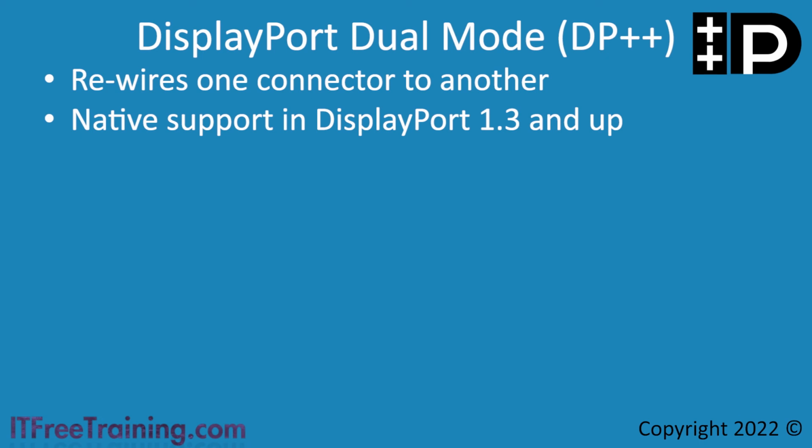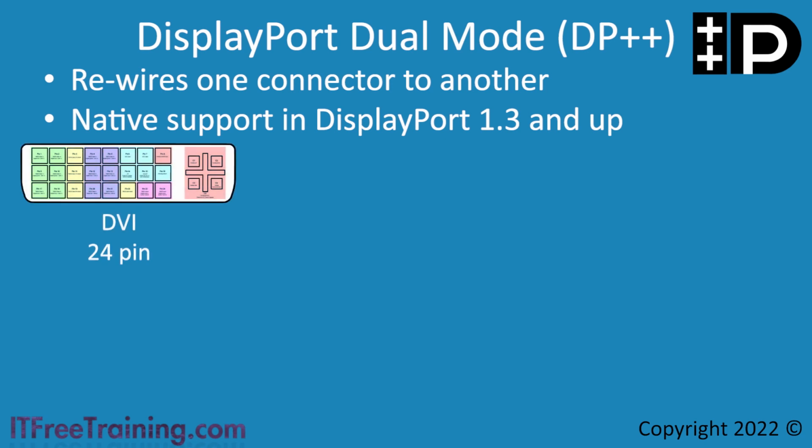To understand how this works, consider that you have a device that only has a DVI output port. The DVI port has 24 pins with some extra pins used for analog signals. DisplayPort only supports digital signals, so if you have a DVI that only supports analog, you won't be able to use it without a converter or active adapter.